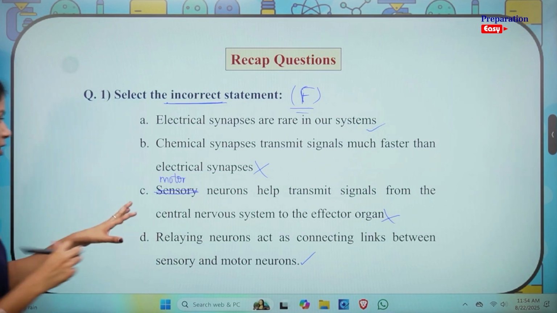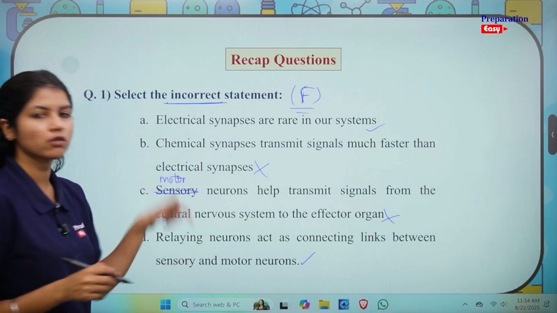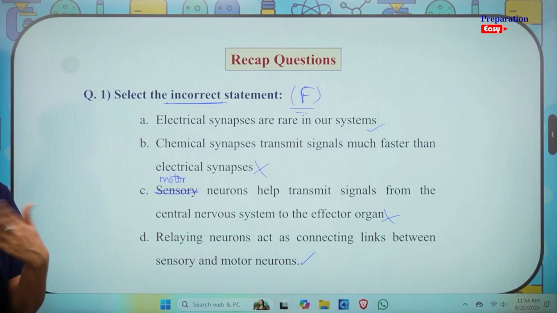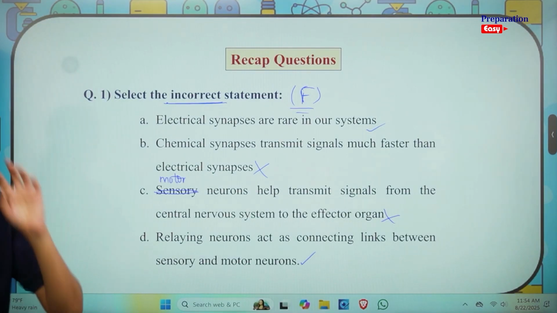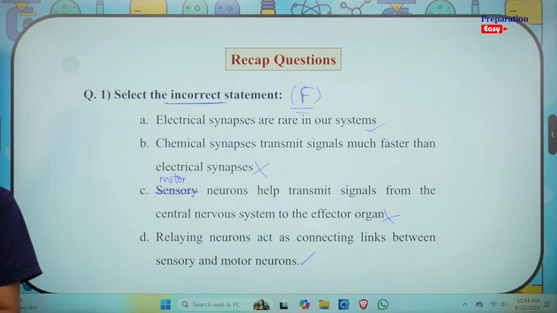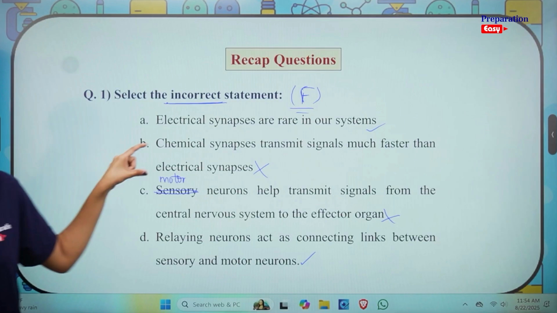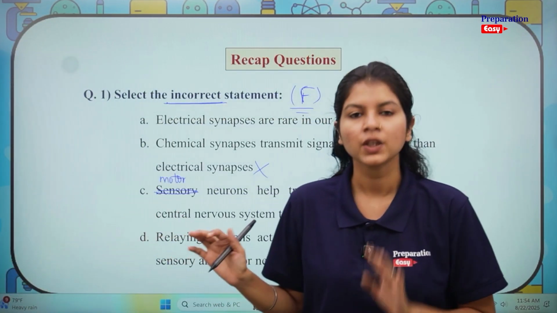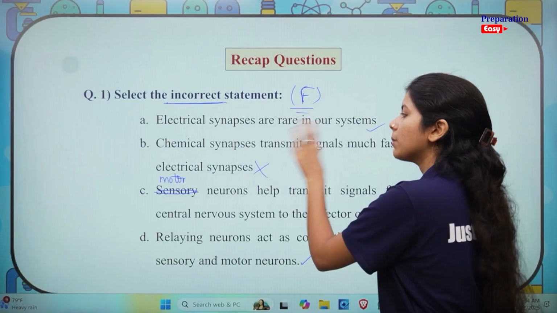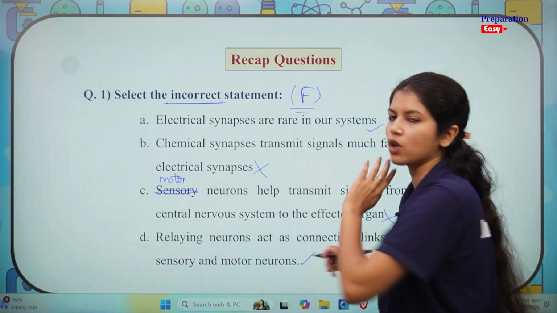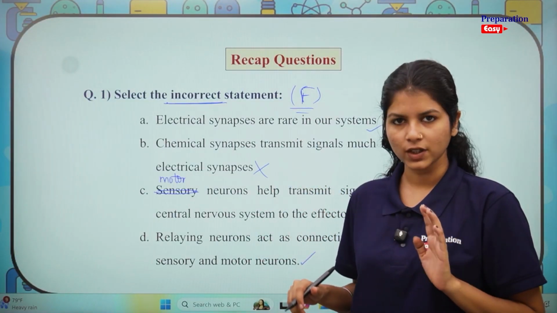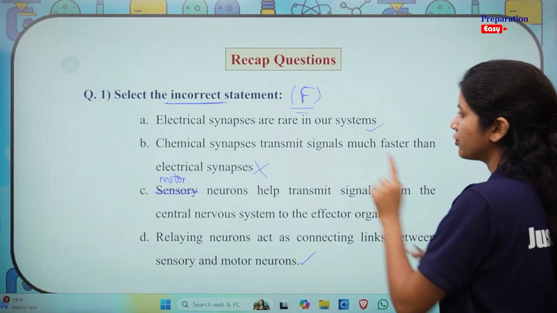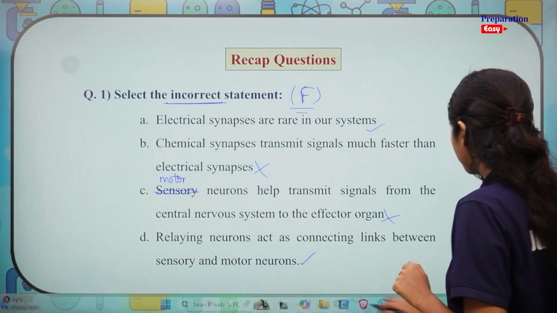So in this situation, either this question could go for a bonus or both of these answers are correct. What you have to do in such situations is mark any one that you feel is the answer. Don't leave this question, because there will be students who will mark either of these options and get a score, right? So you can't leave any of these statements.